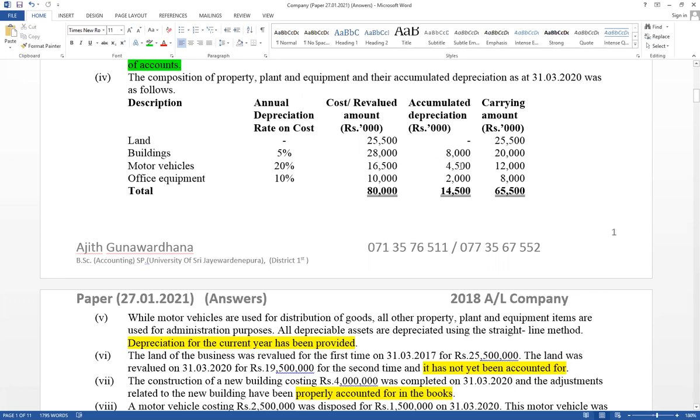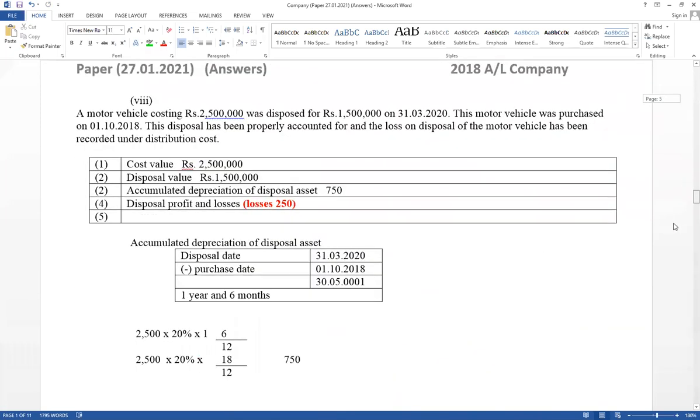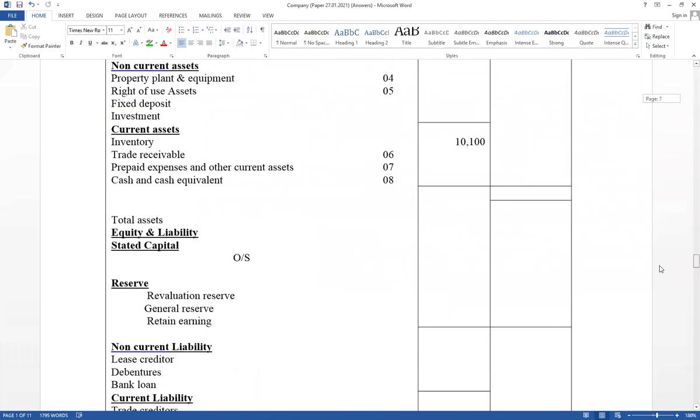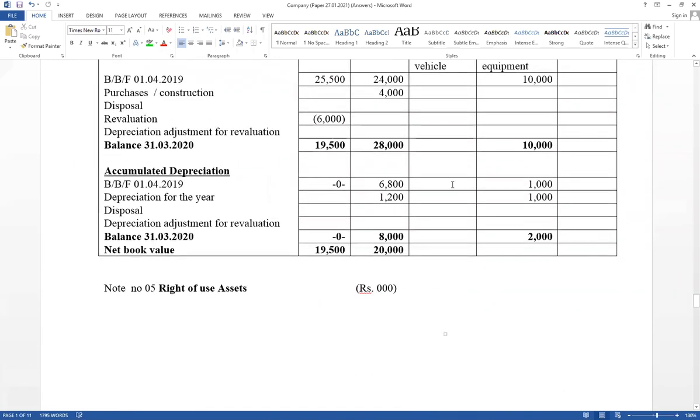Those should be recorded in the PPE schedule. Closing balance: record it in the PPE schedule. Opening balance also should be calculated, because annual depreciation should be calculated based on the opening balance. Asset closing balance 16,500 and accumulated depreciation closing balance equals 4,500.